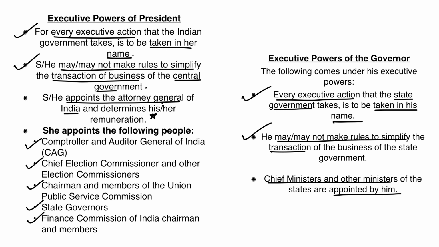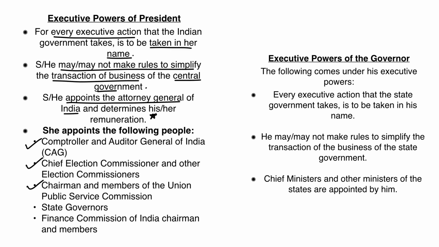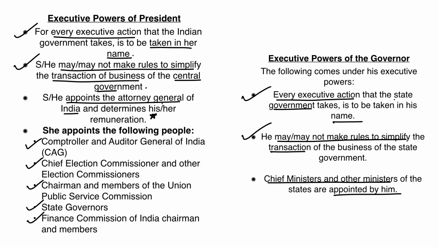The president will appoint the Attorney General of India, whereas the governor will appoint the Advocate General of State. The president will appoint the following, जैसे Comptroller and Auditor General of India, Chief Election Commissioner and other election commissioners, Chairman and members of UPSC, State Governors, Finance Commission का Chairman and members, etc. Whereas the governor will appoint the chief minister and other ministers formally, so, और भी कुछ लोगों को appoint करते हैं. Let's look at that.